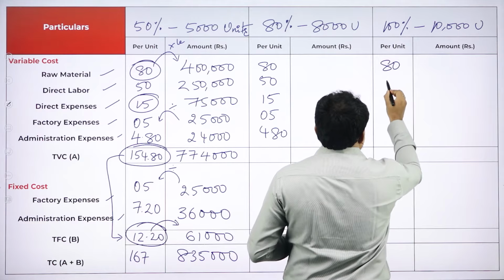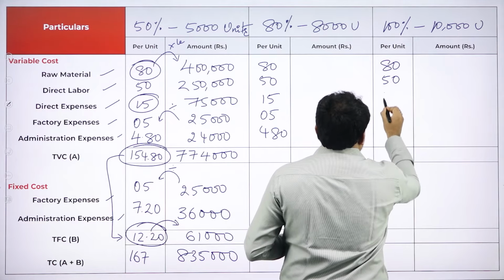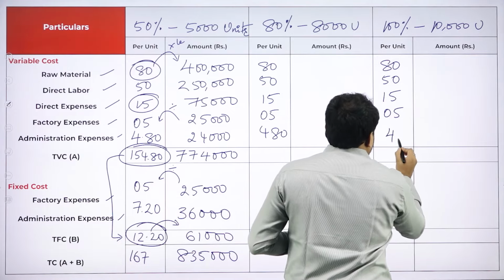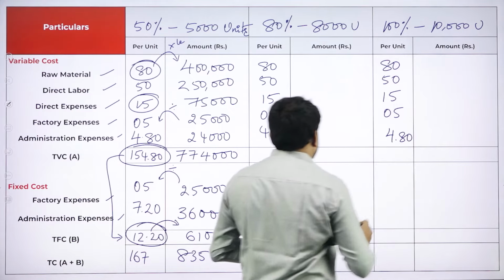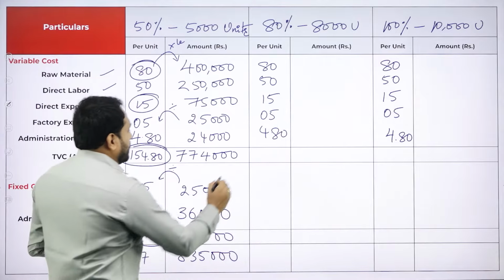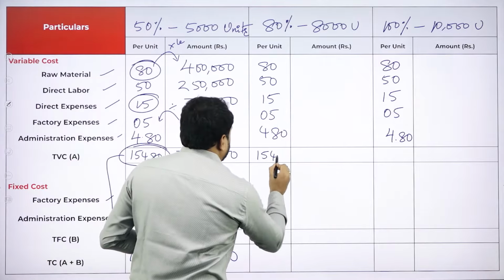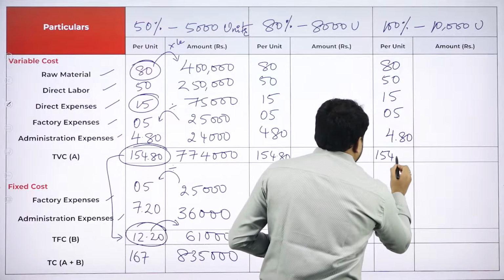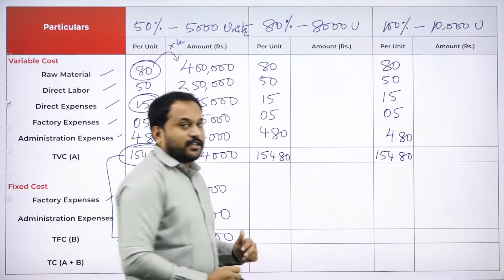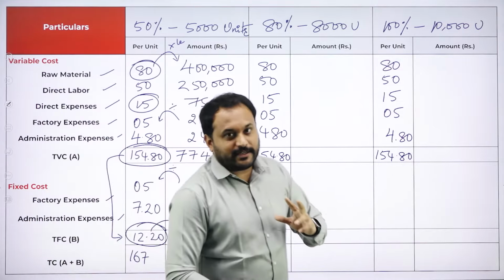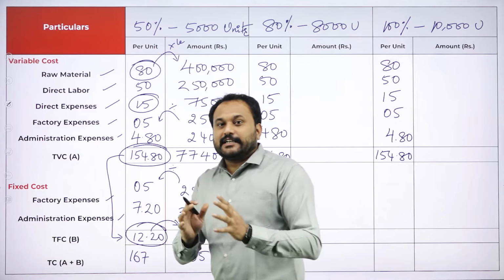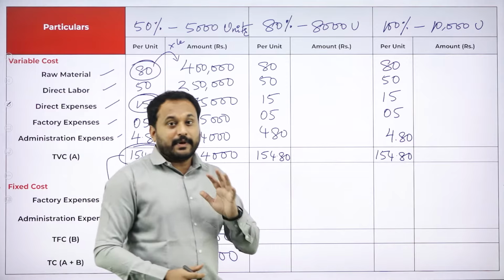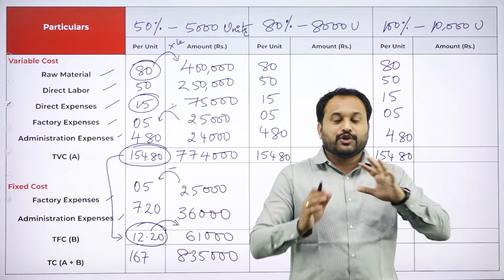So again here 80, then 50, 15, 5 rupees, and then 4 rupees 80 paisa. Done. So we got here 154.80. Same way, 154.80.